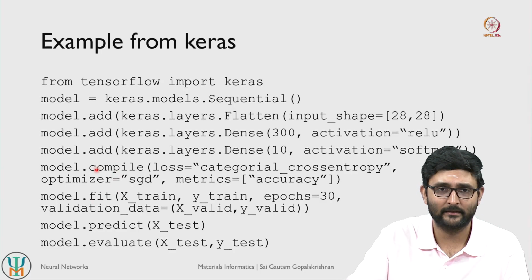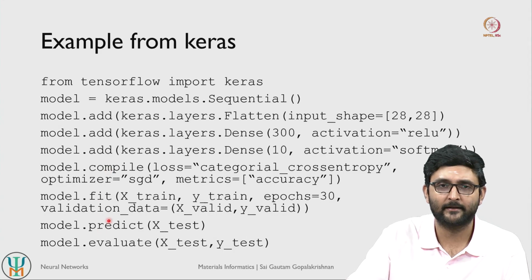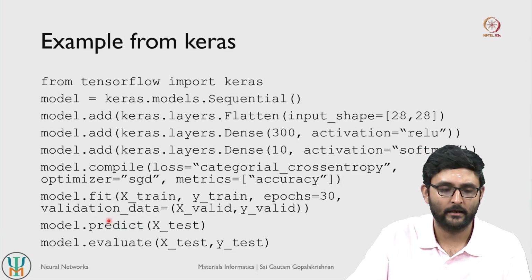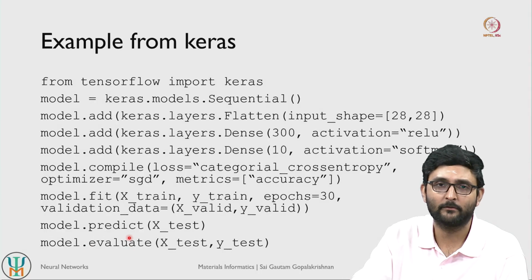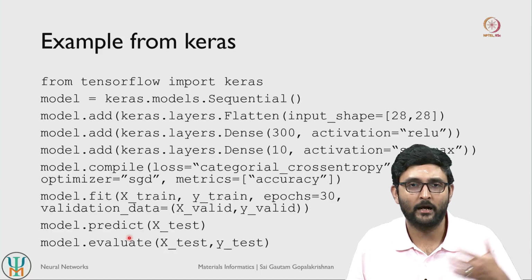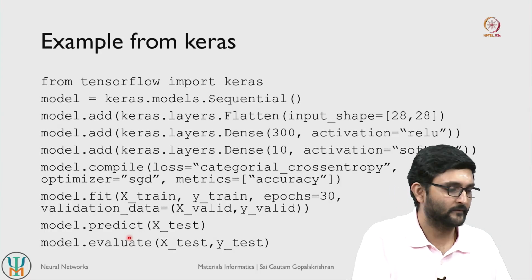The compile is a new step compared to classical machine learning models. Fit and predict are typically how you would use the classical models as well. The only difference being that in fit you can also pass in some amount of validation data, and then you also have an evaluation mode to evaluate the model directly on a test set, right. So let's now get to the notebook and see how this is actually implemented in practice.